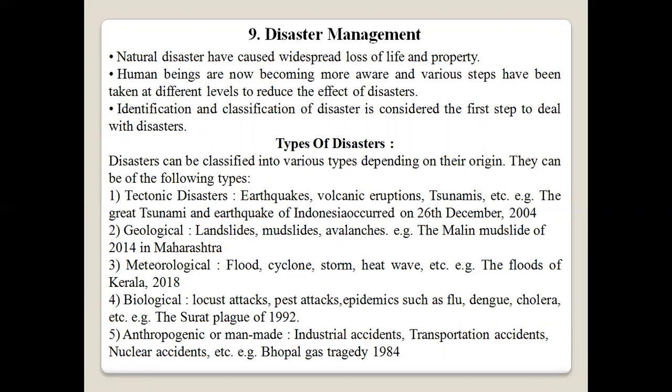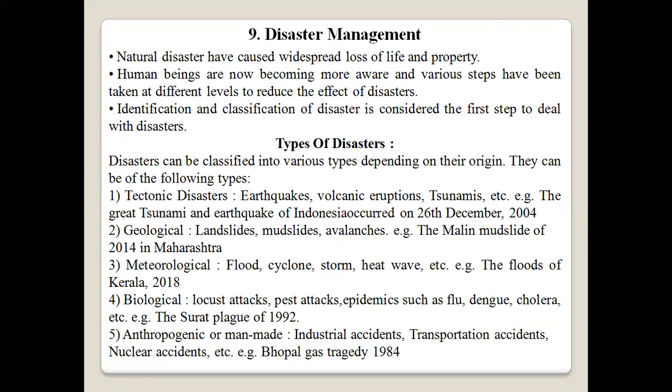Meteorological: floods, cyclones, storms, heat waves, etc. Example: the floods of Kerala, 2018. Biological: locust attacks, pest attacks, epidemics such as flu, dengue, cholera, corona, etc. Example: the Surat plague of 1994.